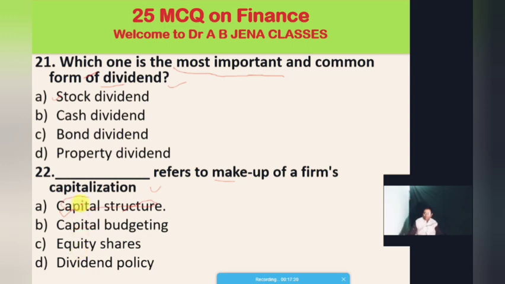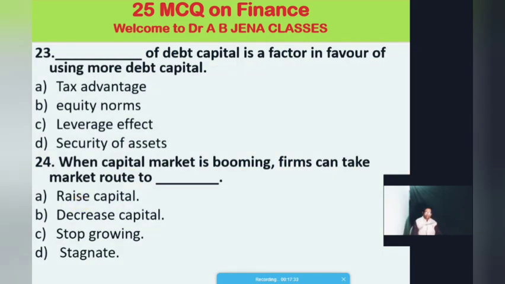Dear friends, now we will go to the 23rd MCQ. Dash of debt capital is a factor in favor of using more debt capital. There are 4 options. Option A, tax advantages; B, equity knobs; C, leverage effect; D, security of assets.